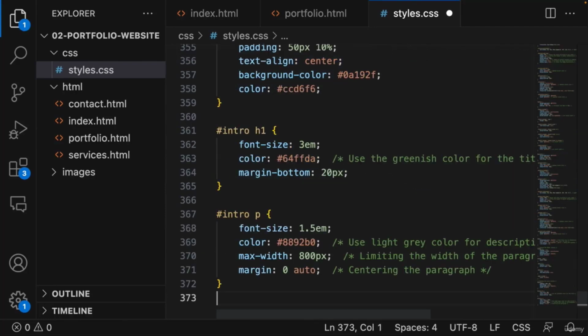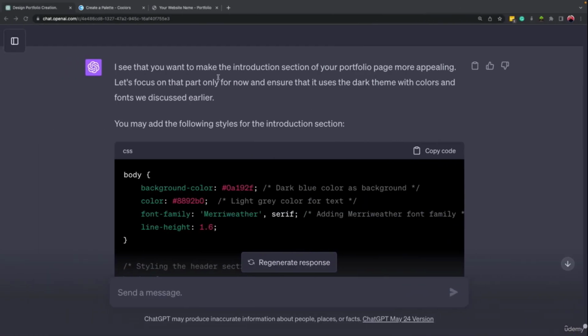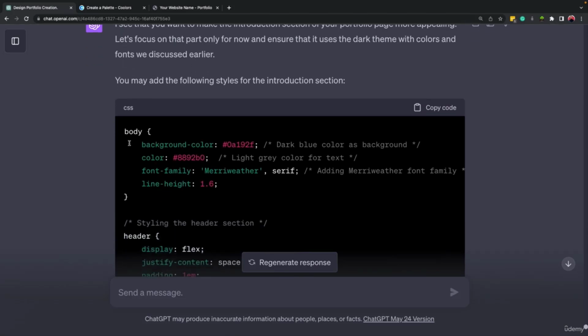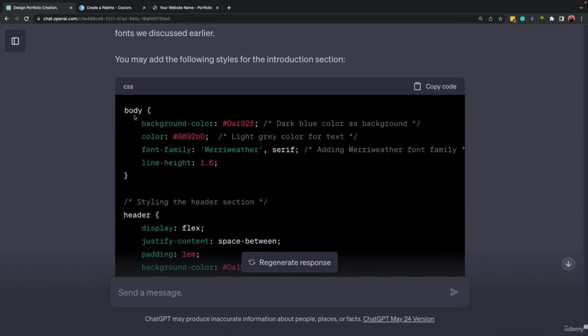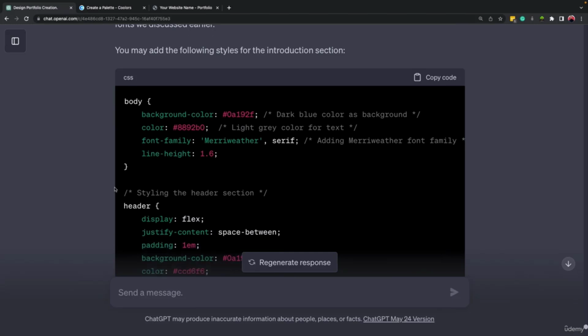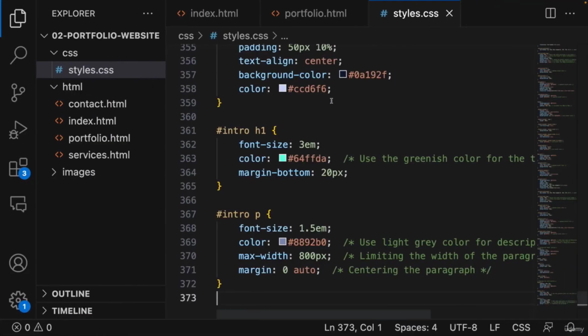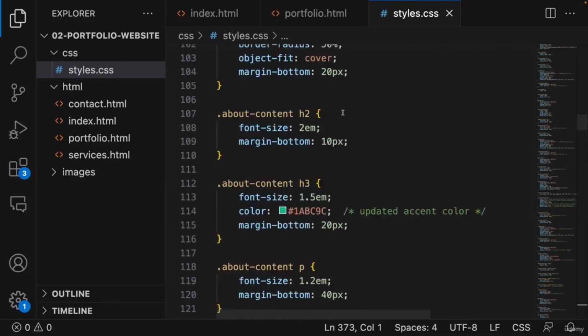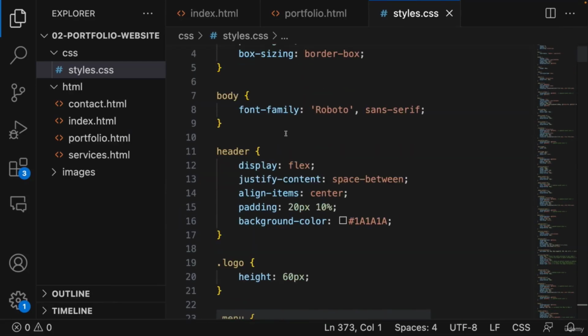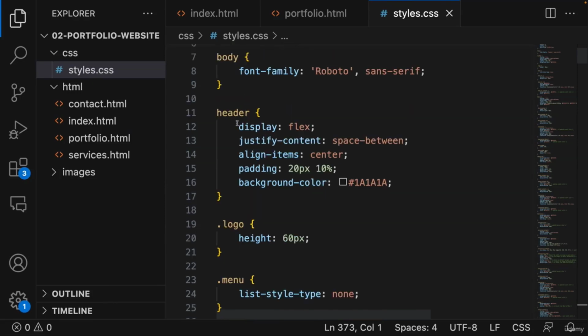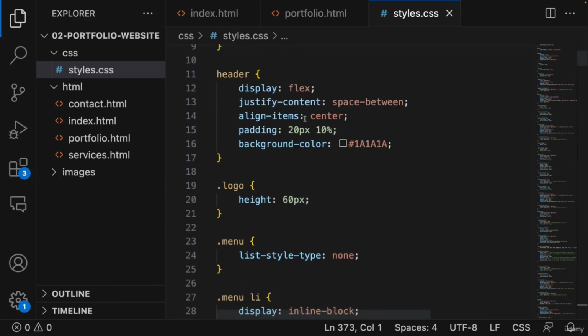I think we are going to have some issues as well, because ChatGPT made some changes to the main element that we have inside the page. We didn't provide the whole CSS because it was too long, so I think it thinks that we don't have this code.